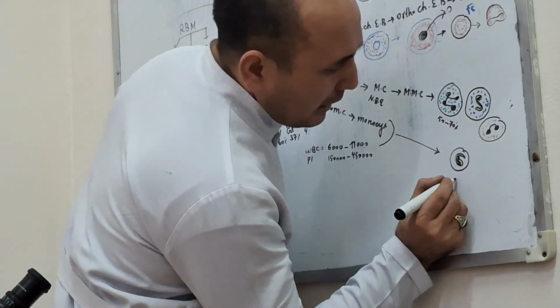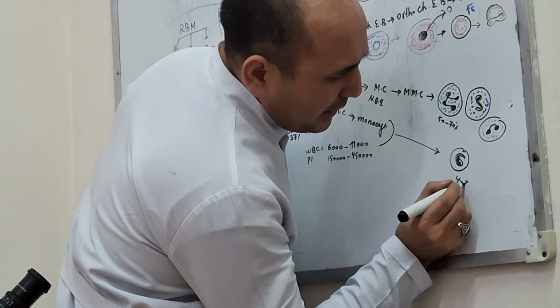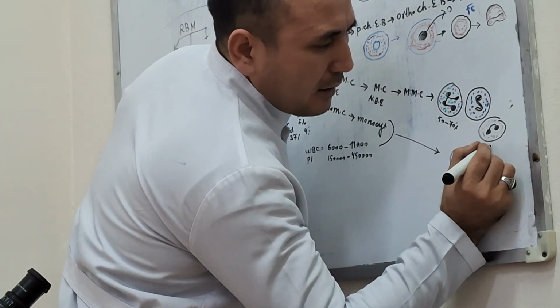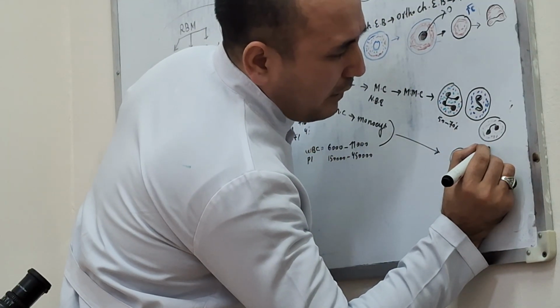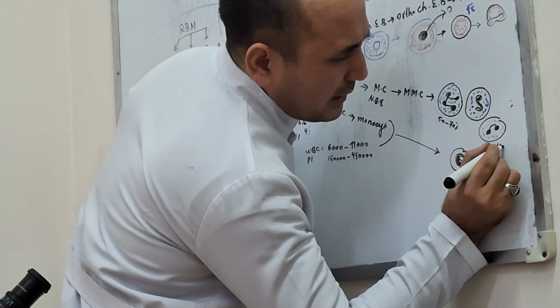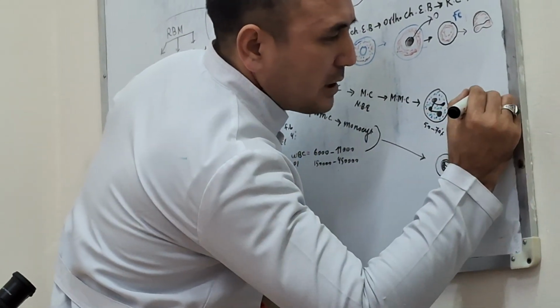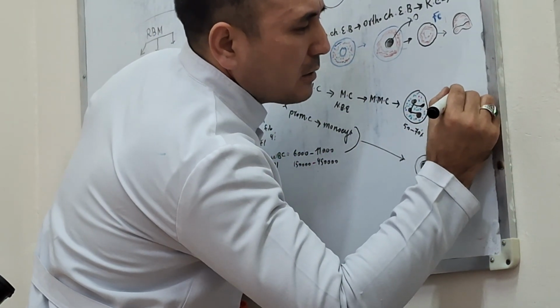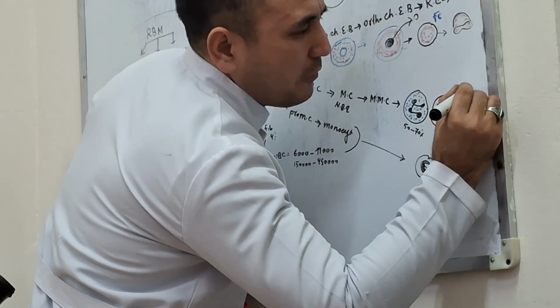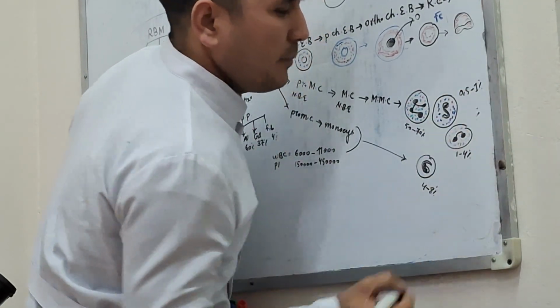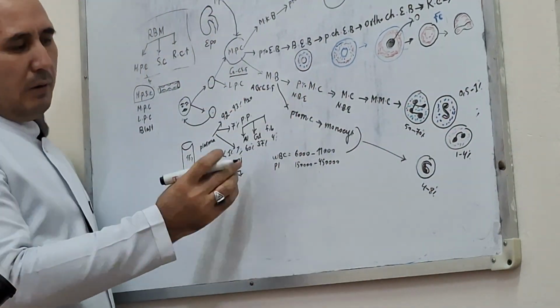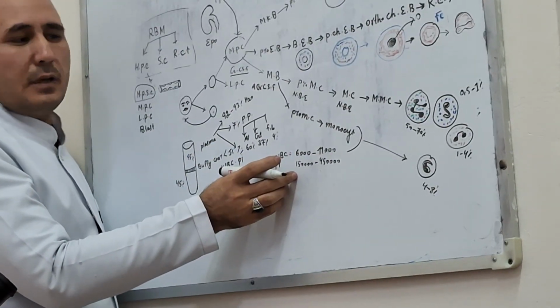Then monocyte, 4 to 8%. Eosinophil about 1 to 4% or 2 to 4%. Basophil about 0.5 to 1%. This is the percentage of our WBC.